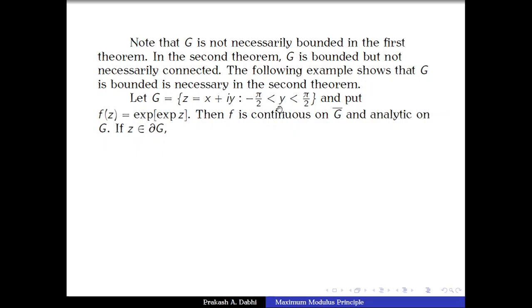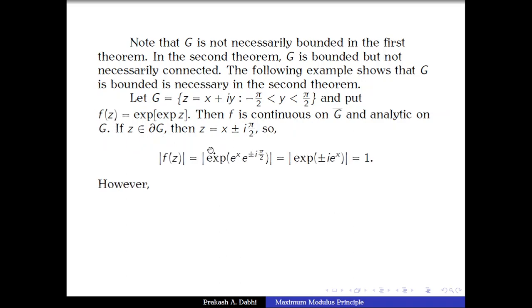What is the boundary of G? The boundary of G contains precisely the points of the form x plus minus i pi by 2, where x is a real number. That is the boundary. So if we take any z from the boundary of G, z is of the form x plus minus i pi by 2. We are going to evaluate mod of f at these points.